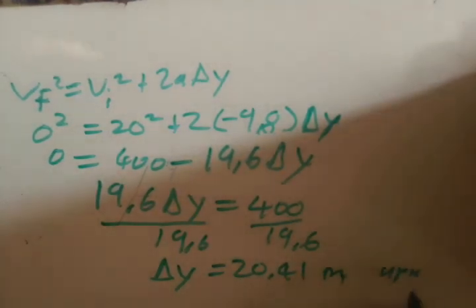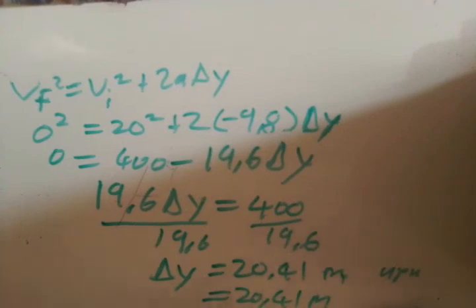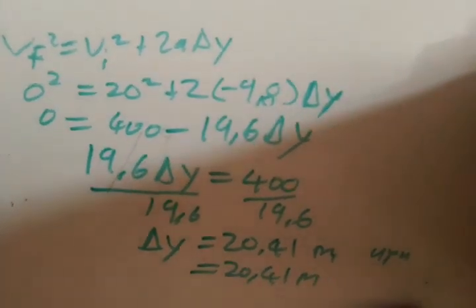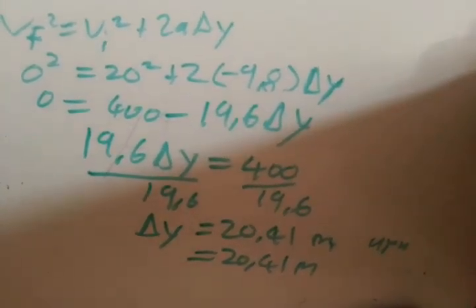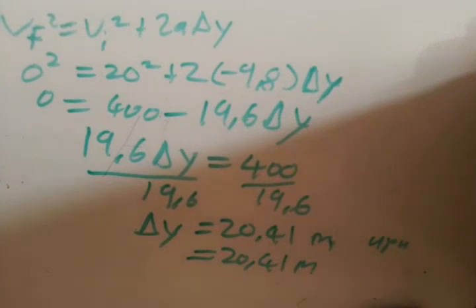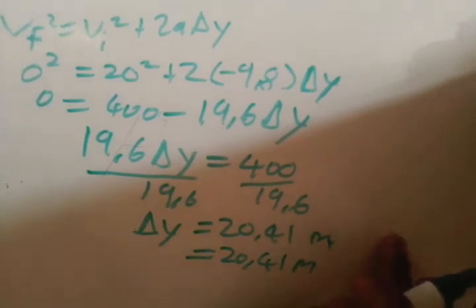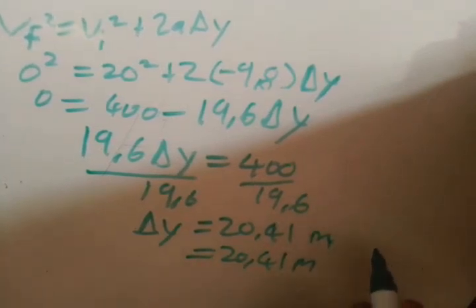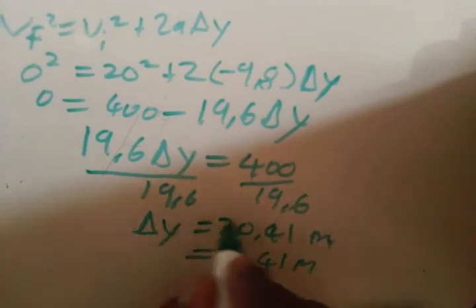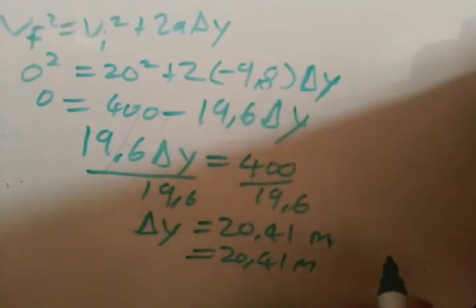But now they ask for the maximum height. It means they're asking for the distance and not the displacement. Then on the next line, you can say the height is 20.41 meters, because there's a difference between distance and displacement. Displacement is a vector, it has magnitude and direction, while distance doesn't have direction, so distance is a scalar.